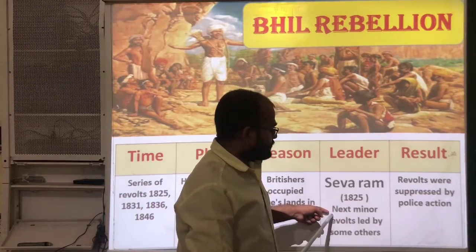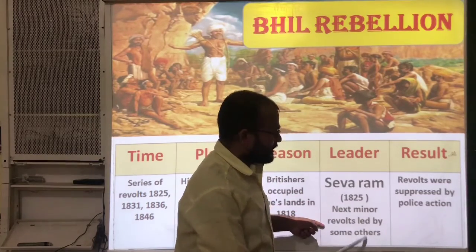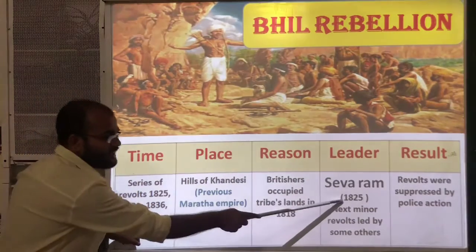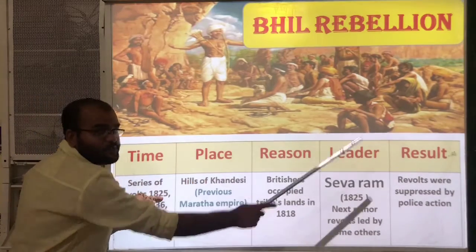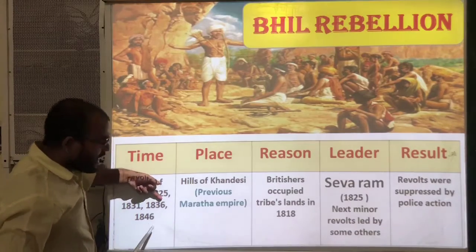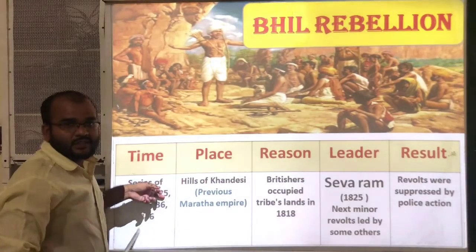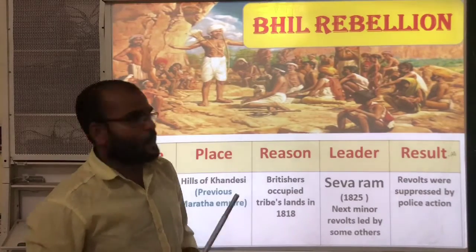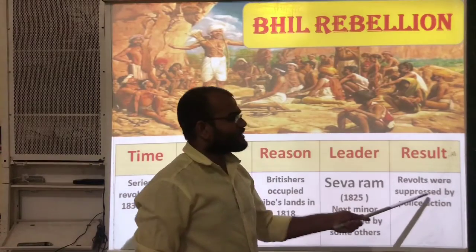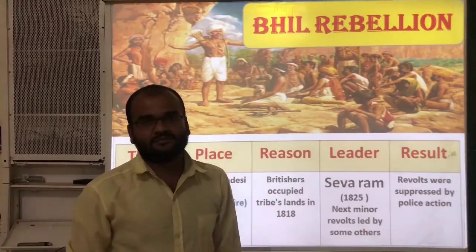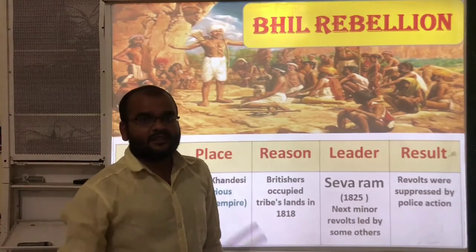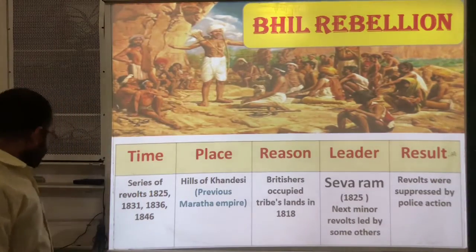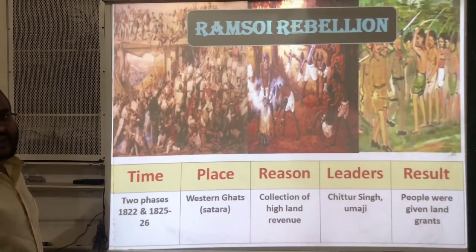Okay, and next, minor revolts led by some others. Here I said, a series of revolts. In the year 1825, Sevaram led that movement, and after that, revolts occurred three more times, with different leaders leading each one. All these revolts were suppressed by the British police action. By using the army or police, the Britishers suppressed this movement also. So in this way, all the movements were suppressed by the Britishers.